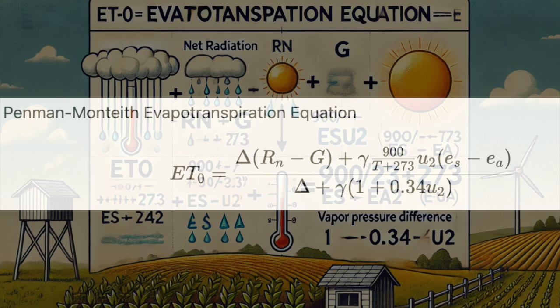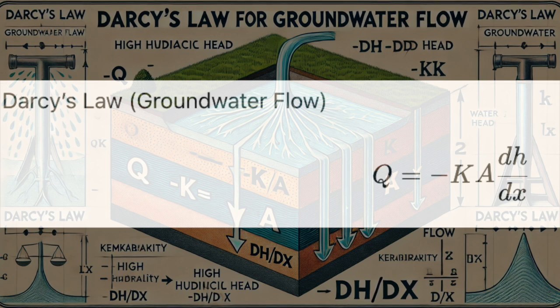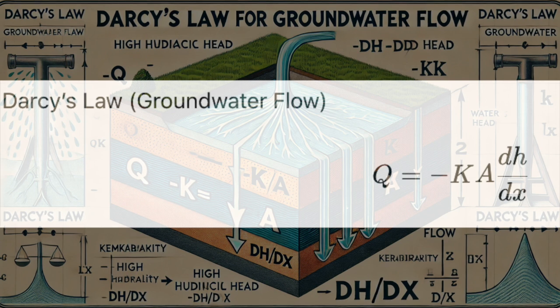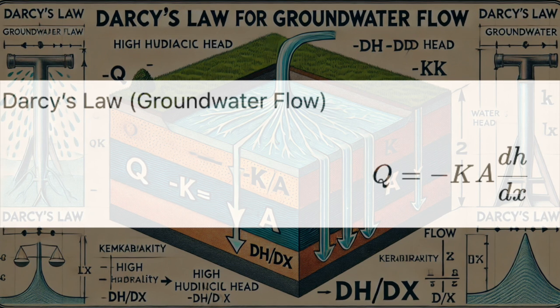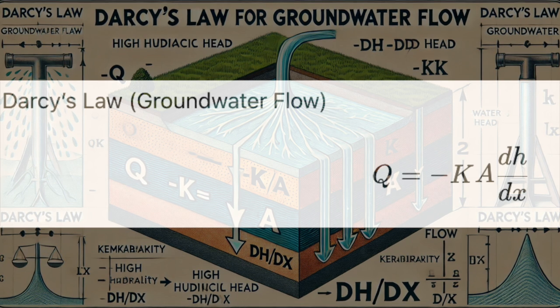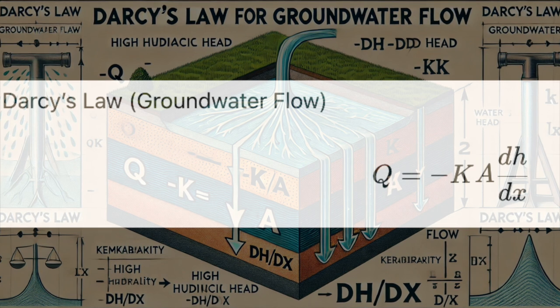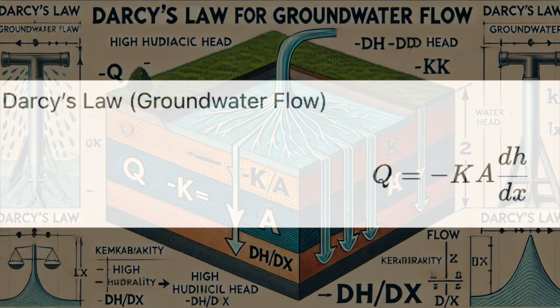Okay, so we've got infiltration with water in, evapotranspiration with water out. We've seen how soil is super important in all of this. Now let's go deeper, literally, and explore groundwater with Darcy's Law. Number 6 on our countdown. All right, imagine you're in the desert, sun beating down, not a drop of water anywhere. Okay. But right under your feet, there's this massive reservoir of water. Really? Yeah, it's hidden, but it's essential for life in these dry places. That's groundwater. It's like a secret water source.